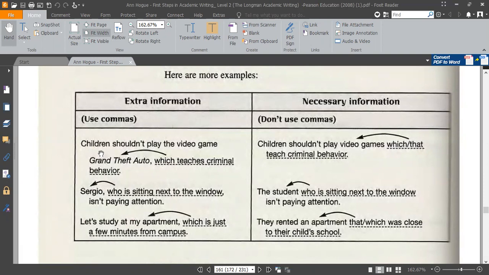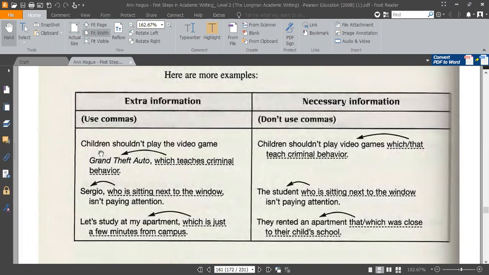Continue. Children shouldn't play video games which or that teach criminal behavior. Grand Theft Auto, which teaches criminal behavior.